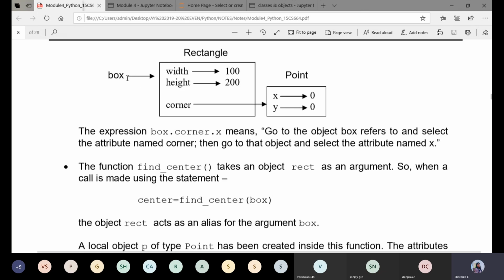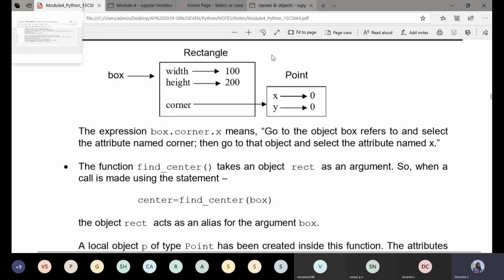This box has one more attribute, which is an instance of Point. Point is a class which has an object, corner. This corner is an instance of the class Point, where this instance itself is acting as an attribute of an object of a different class. So this is what we are supposed to implement.